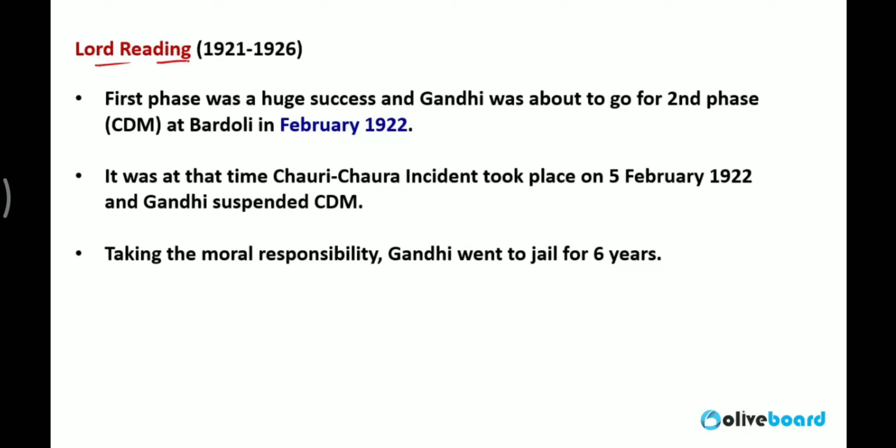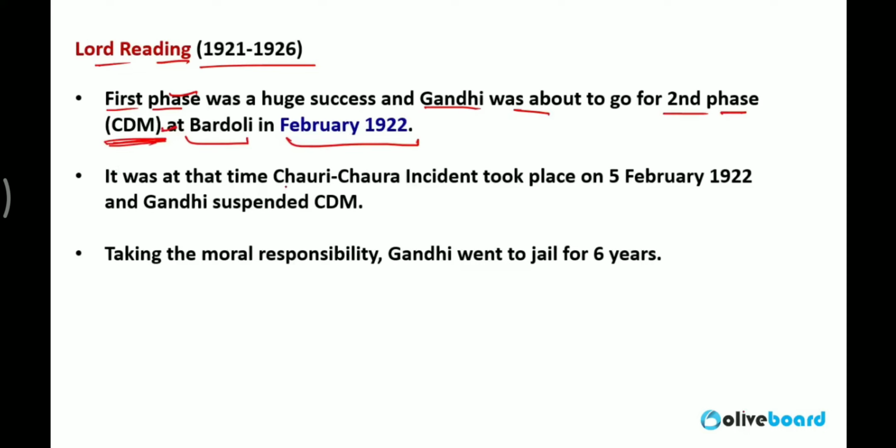Now, Lord Reading, 1921 to 1926, same time. The first phase of the non-cooperation movement was a big success. After that, Gandhiji had a plan to launch the second phase, at Bardoli in February 1922. The second phase of the non-cooperation movement was planned, called the civil disobedience movement.